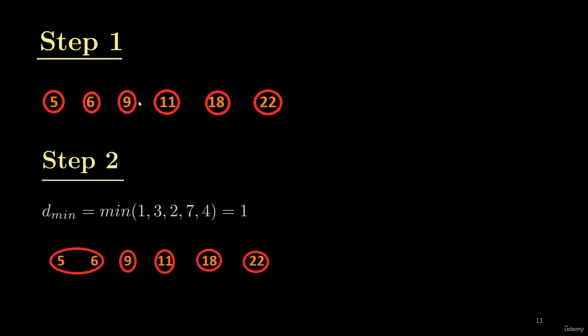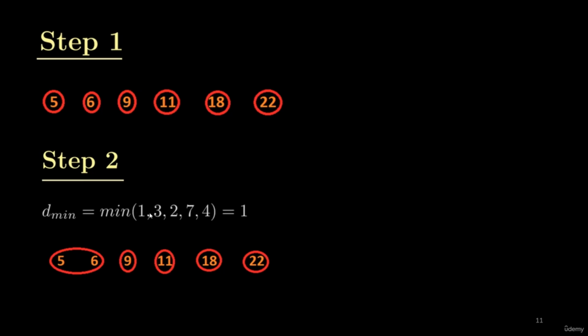Since I have 6 clusters, the distances will be 5. That is, the distance between 5 and 6 is 1. The distance between 6 and 9 is 3. The distance between 9 and 11 is 2. The distance between 11 and 18 is 7. And the distance between 18 and 22 is 4. So this is the set of minimum distances.